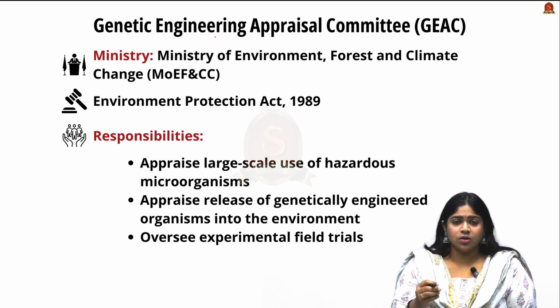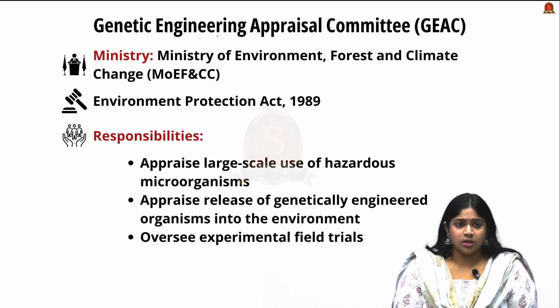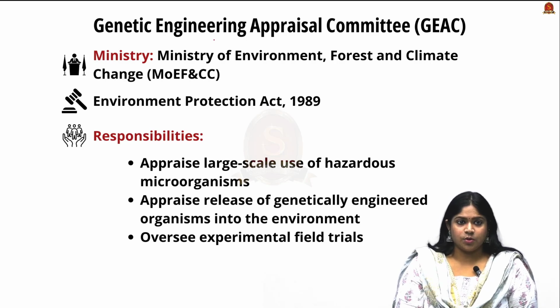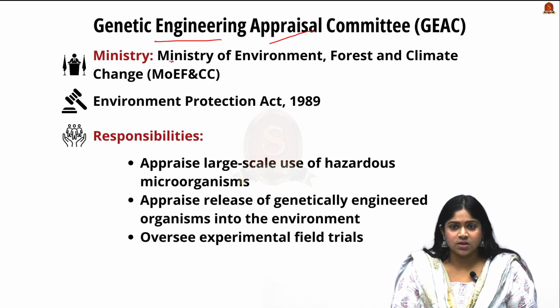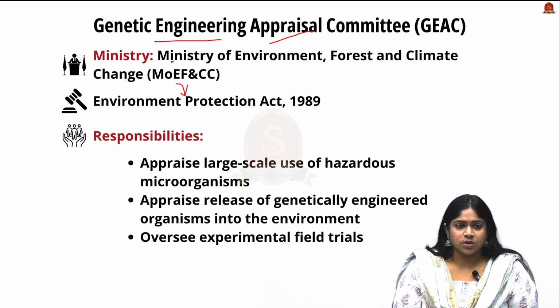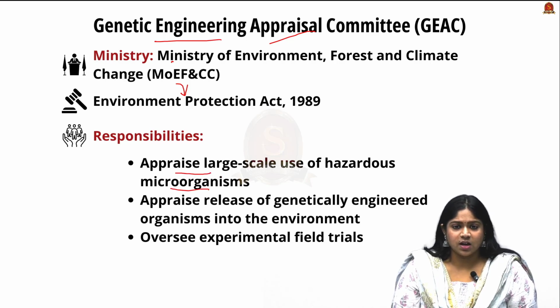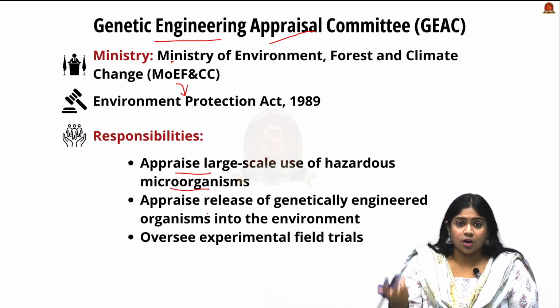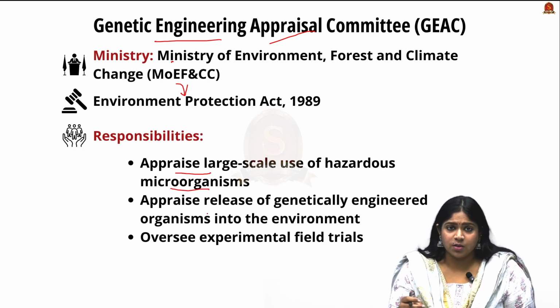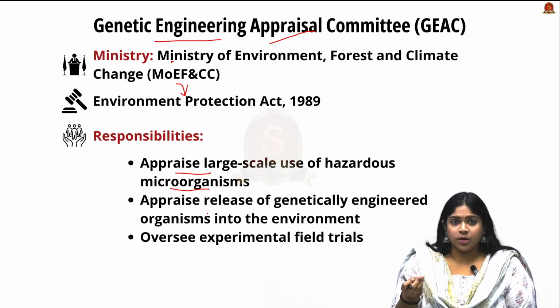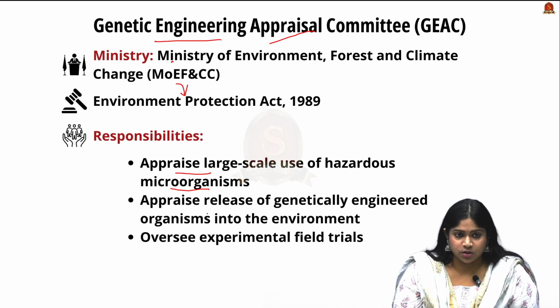Now let us have a small basic understanding about the coordinating committee when it comes to the GM crops. They are the Genetic Engineering Appraisal Committee. They come under the Ministry of Environment, Forest and Climate Change along with the Environmental Protection Act. Their responsibilities include appraisal of large scale use of hazardous microorganisms and recombinants. Recombinants are nothing but genetically modified organisms or their DNA technology, and they also oversee experimental field trials.